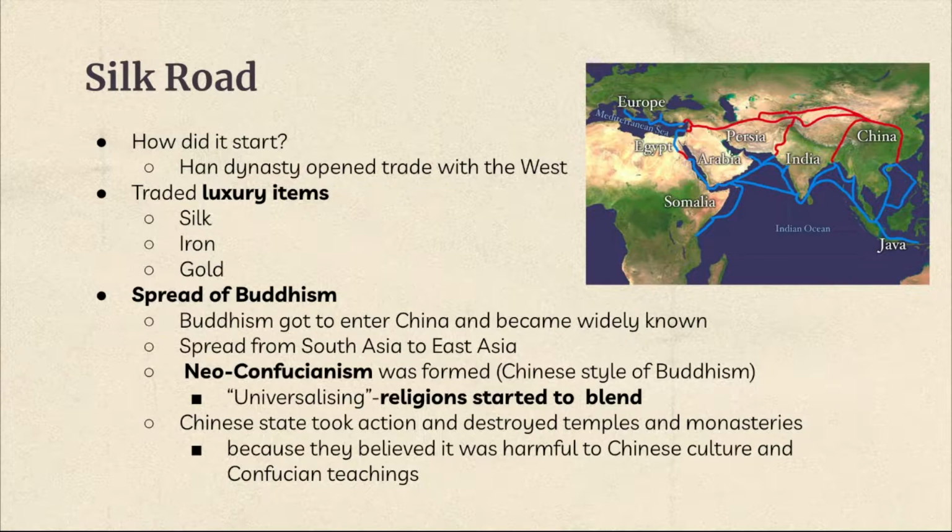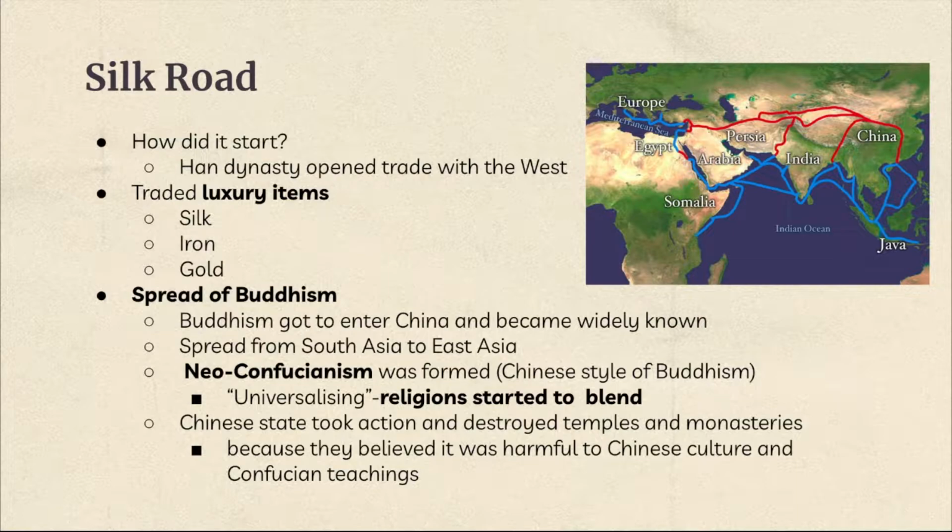And as Buddhism entered China, it caused the formation of Neo-Confucianism, which is a Chinese style of Buddhism. And we could say that the Silk Road affected religions to blend with each other as Neo-Confucianism was formed. Buddhism basically spread from South Asia to East Asia.